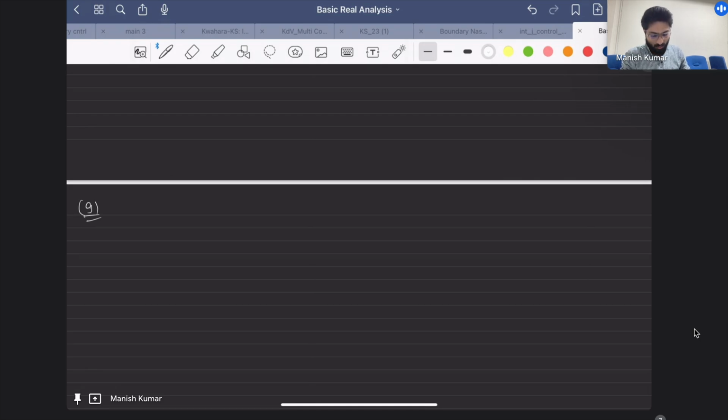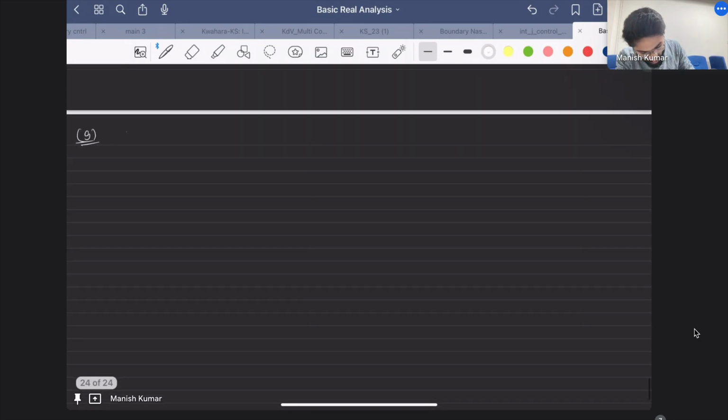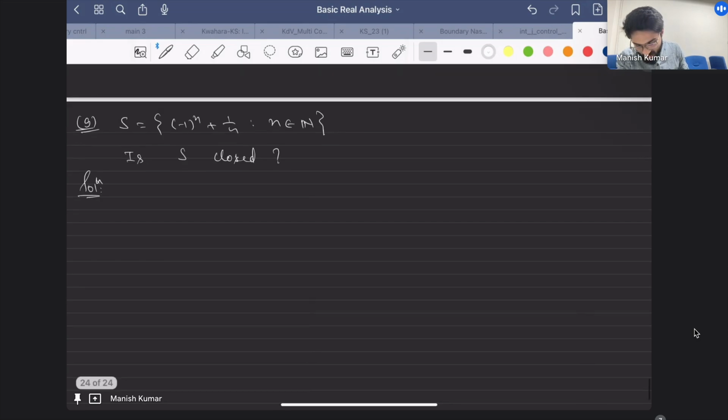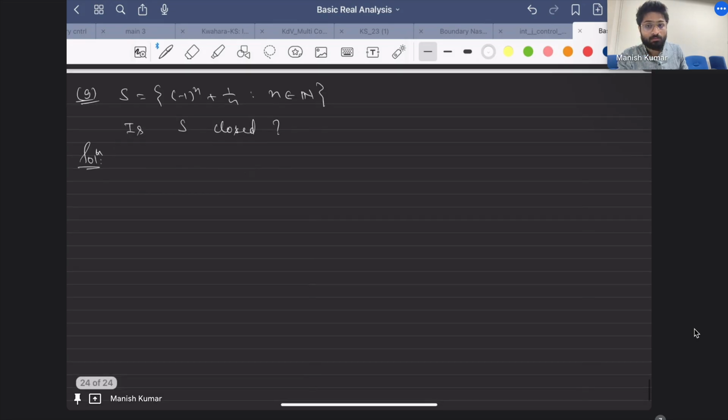Suppose this is the set S, which is minus 1 raised to the power n upon n, where n belongs to the set of natural numbers. Your question is, is S closed? I think this should be easier for you. Tell me quickly so that I can proceed to the next problem.